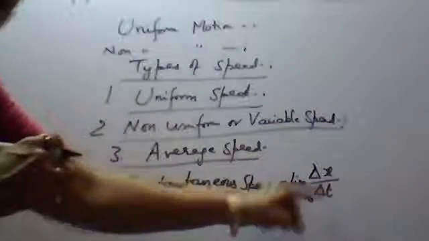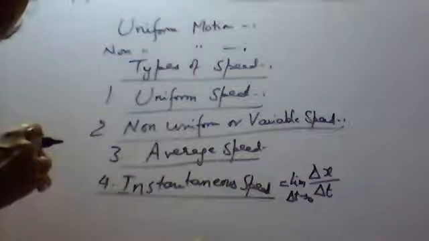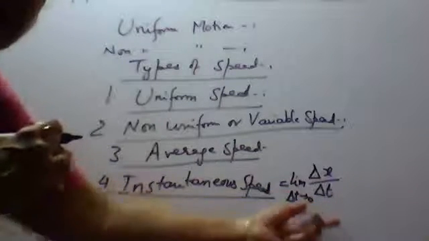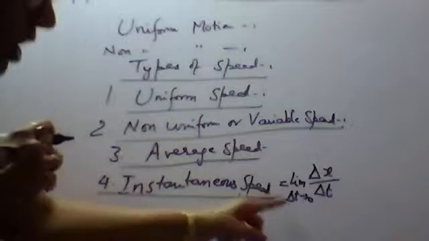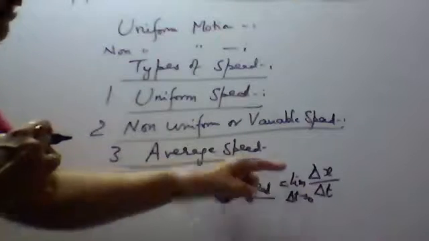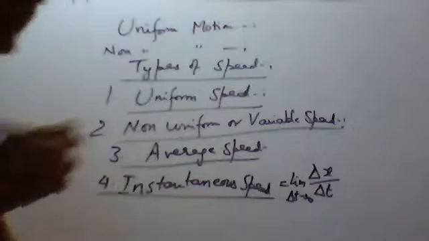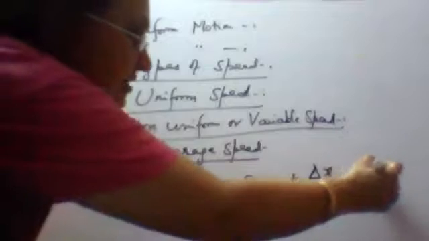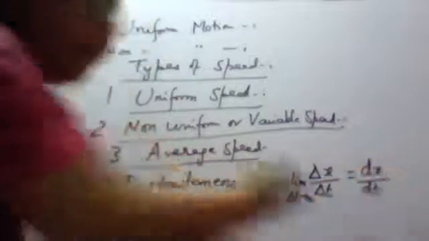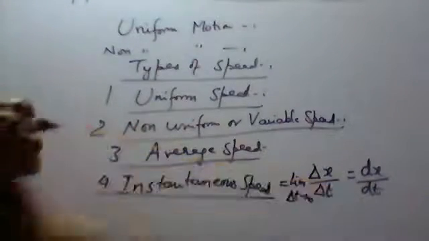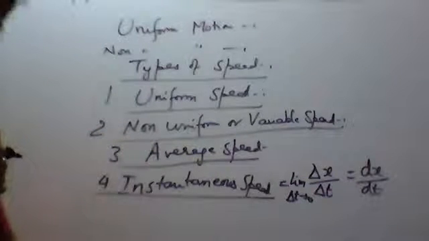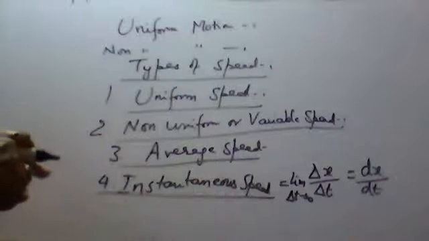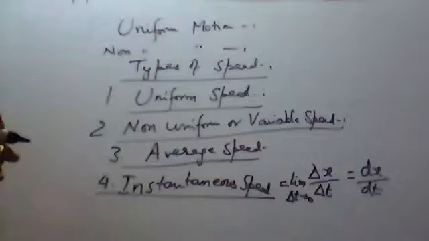And this we write as dx upon dt, and we have done the questions in differentiation also. So this dx upon dt is the measure of instantaneous speed.